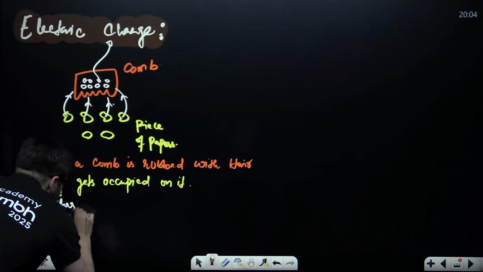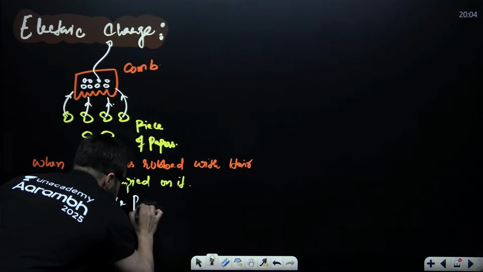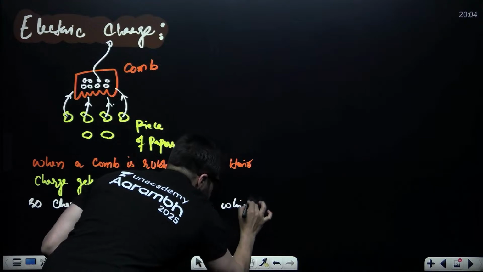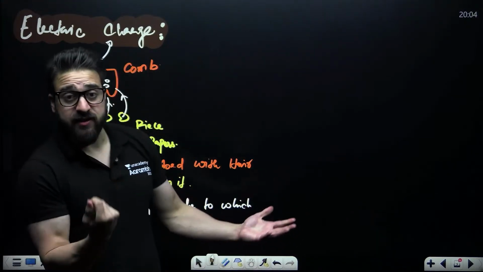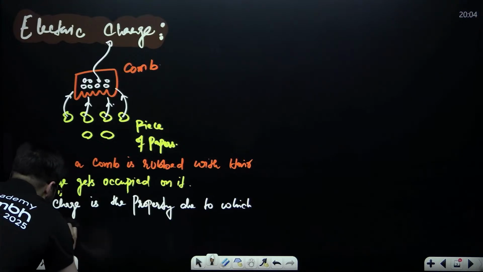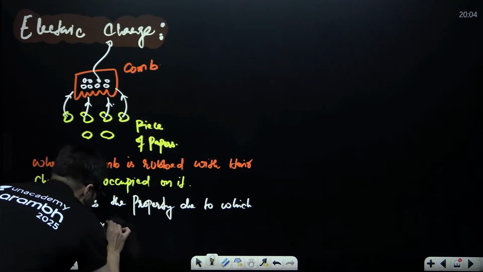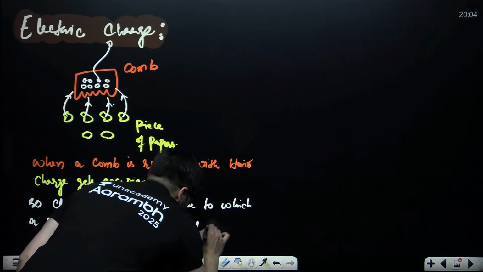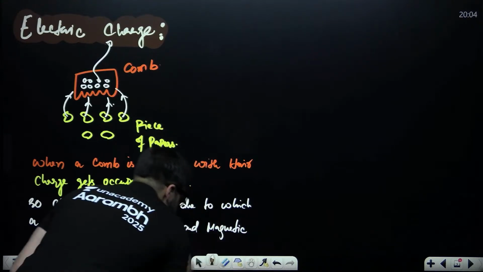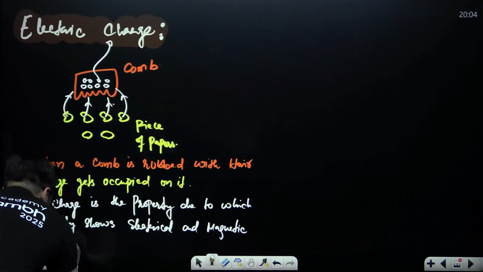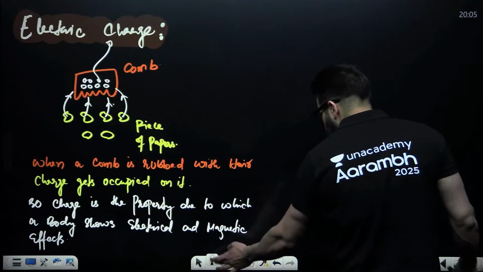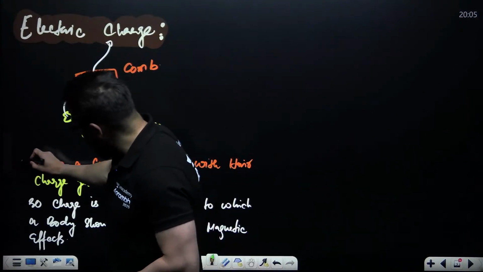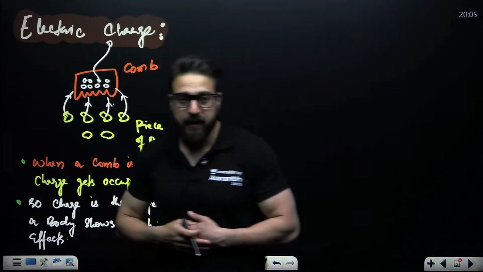So charge is the property due to which, when charge occupies a body, it attracts another body, due to which a body shows electrical and magnetic effects.